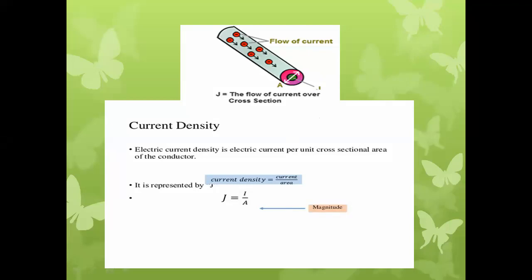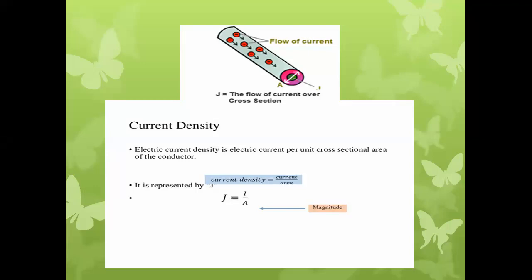Charge distribution over the conductor in case of DC is uniform. That's why current flowing through the conductor will be uniform throughout the cross section of the conductor in case of DC. But in case of AC, the magnetic field produced around the conductor and within itself will be a time varying quantity or changing quantity. That's why, because of that magnetic effect, the current flowing through the conductor tries to concentrate near the surface of the conductor.